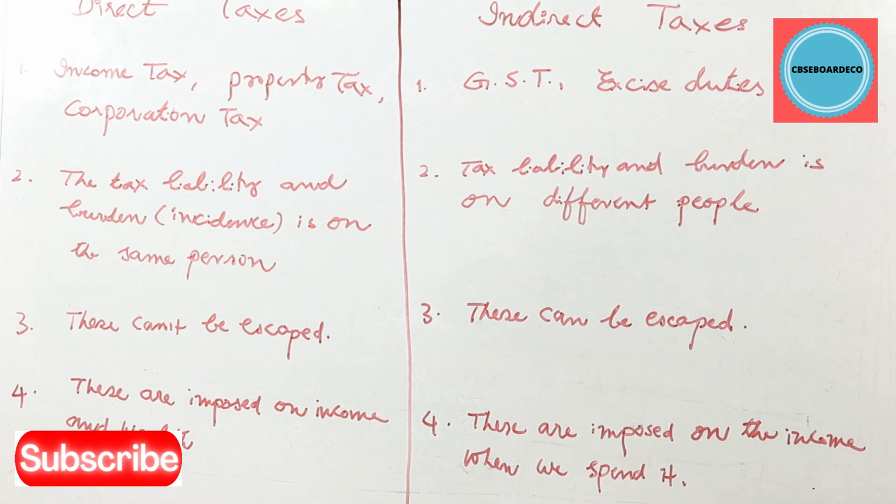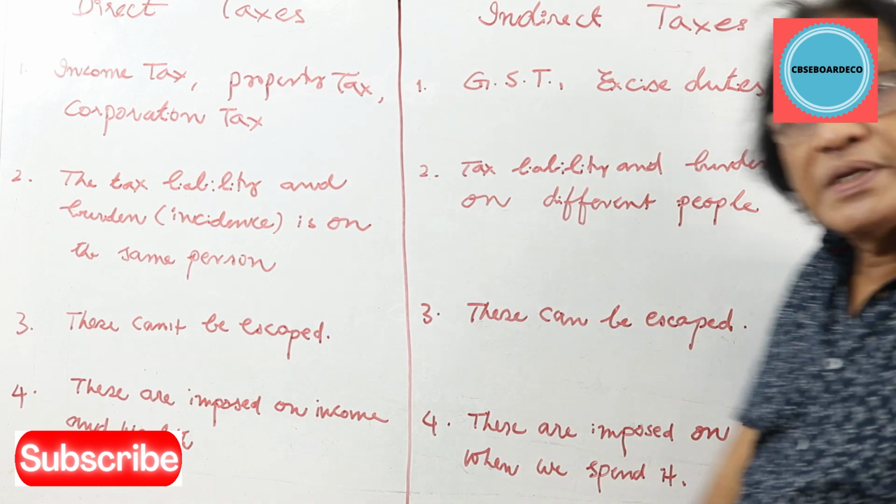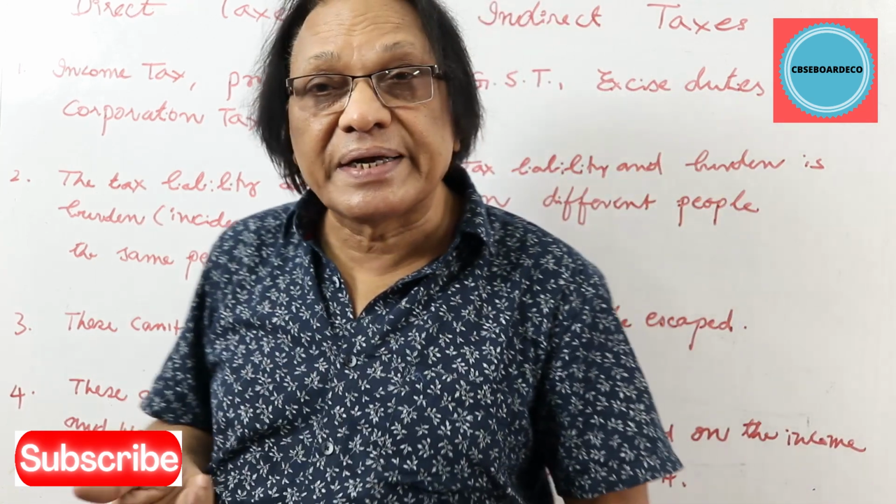The third point is these cannot be escaped. These can be escaped. Indirect taxes you can escape by not consuming the commodity. And the last point is these are imposed on income and wealth of a person, and these are imposed on the income when you spend it, otherwise you don't have to pay it. That's the difference between direct and indirect taxes.